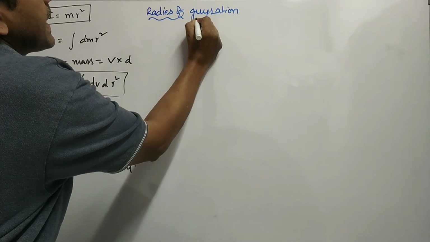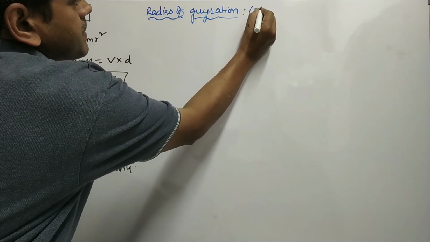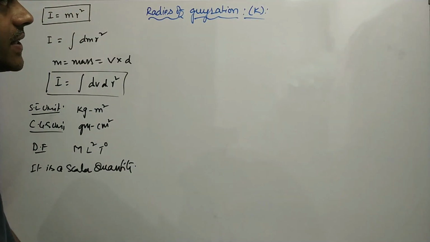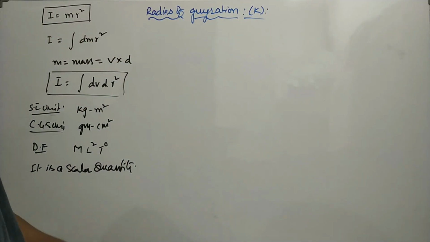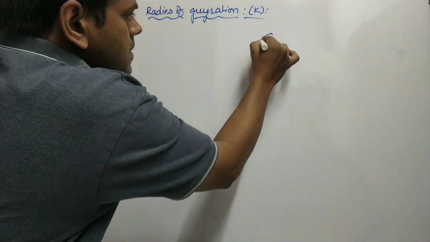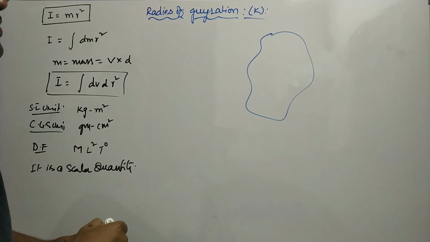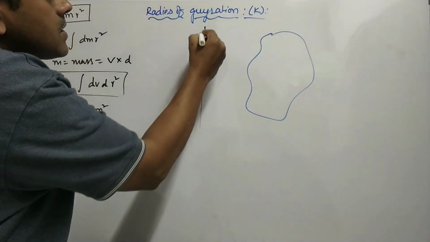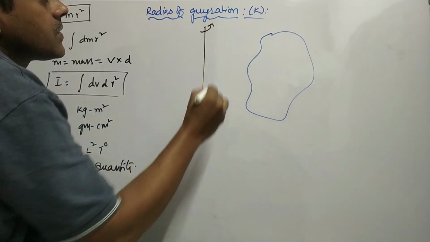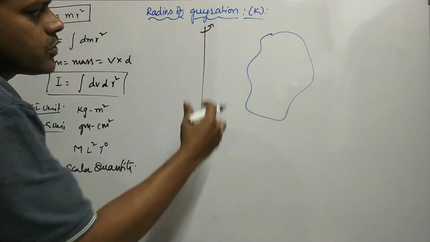Radius of gyration is represented by k. What is this radius of gyration? Once again we recall the moment of inertia concept. This is a rigid body, and this is its axis of rotation. That means this rigid body rotates about this axis.